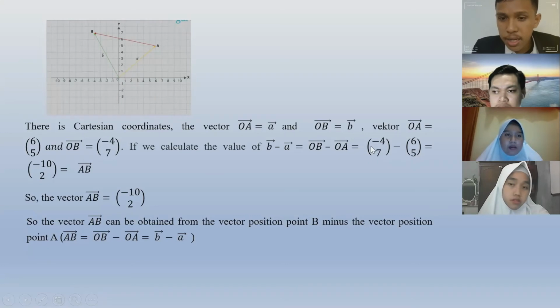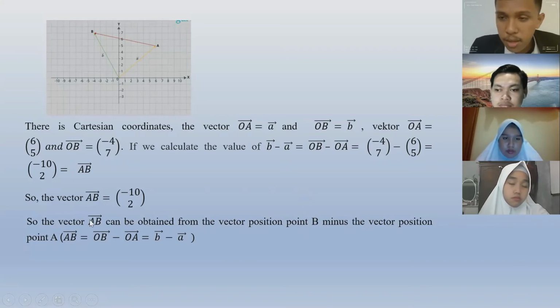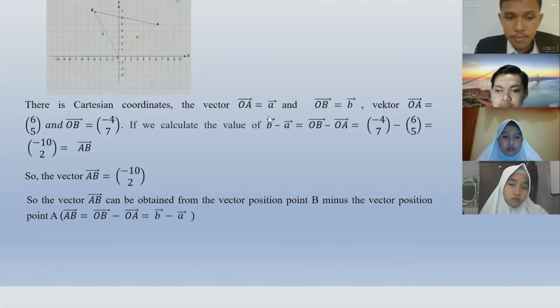So I can write here in brackets -4, 7 minus in brackets 6 and 5, which equals in brackets -10 and 2. So this is vector AB. The vector AB can be obtained from the position vector of point B minus the position vector of point A: vector AB equals vector OB minus vector OA equals vector B minus vector A.